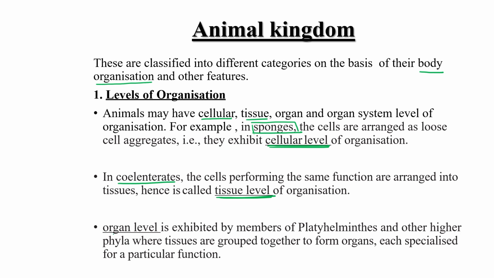Third type is organ level. So organ level is exhibited by the members of Platyhelminthes and other higher phyla where tissues are grouped together to form an organ, a type of organ for a specific function.